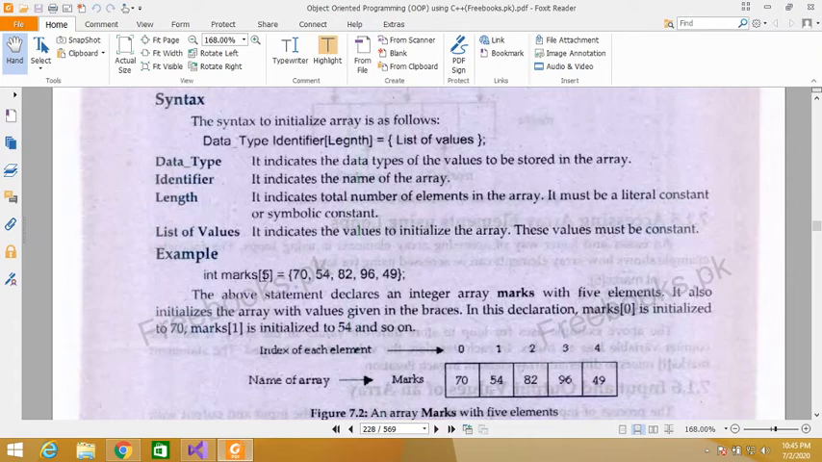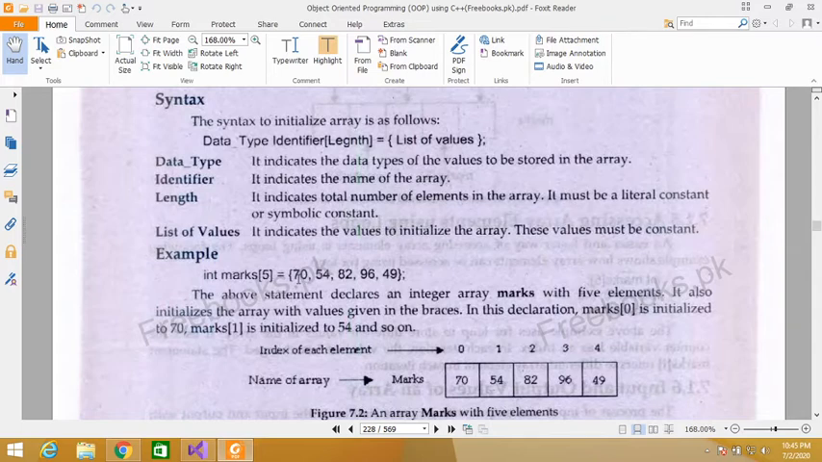Int array name and length, equal sign assignment operator, then in curly braces values separated by comma. So we can write here 5 values: 70, 54, 82, 96, 49. So this is known as array initialization. We have initialized our array. So these 5 values are stored in our array. See, marks array: 70, 54, 82, 96 and 49.